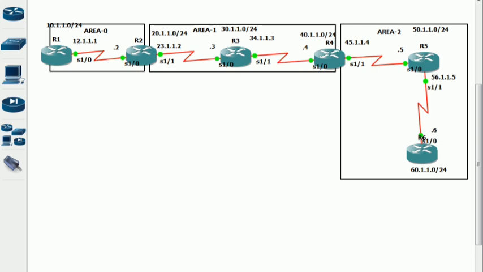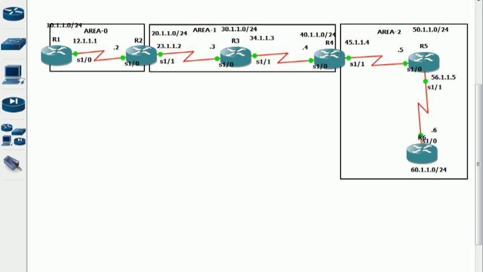This time there are 3 routers participating in area 0, and all of them will generate router LSAs for area 0. Have you understood it or not? So because 3 routers are participating in area 0, 3 router LSAs will be available in the database of area 0.